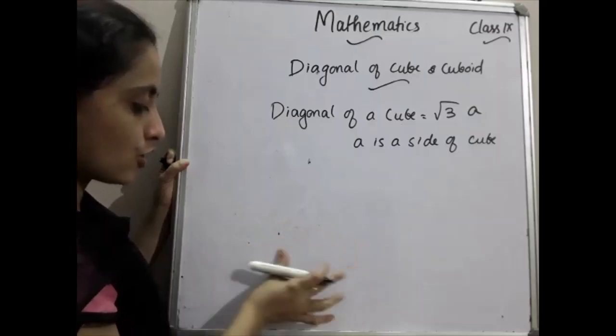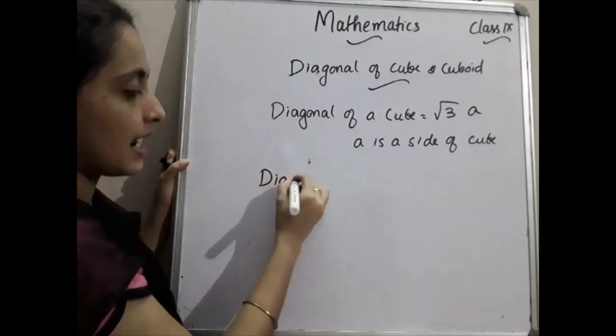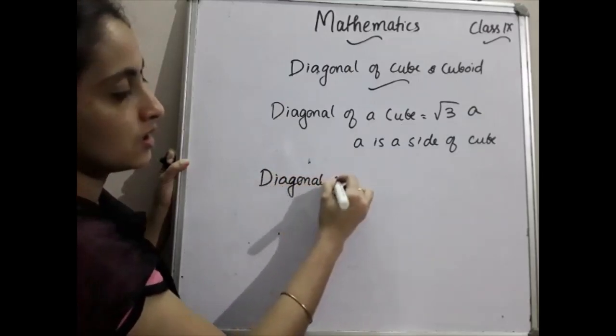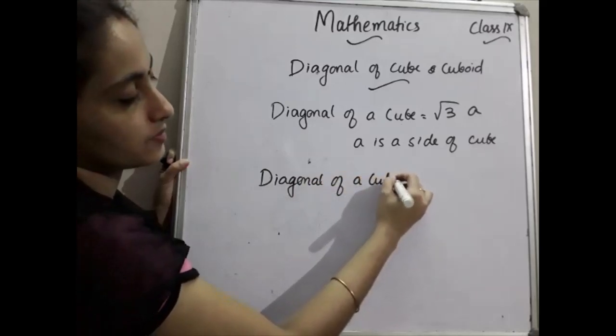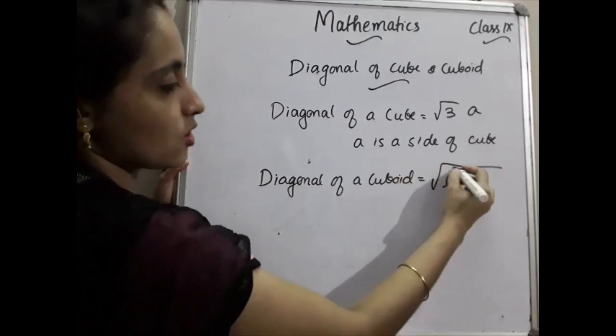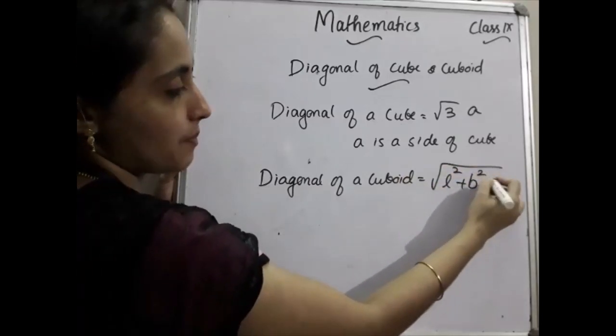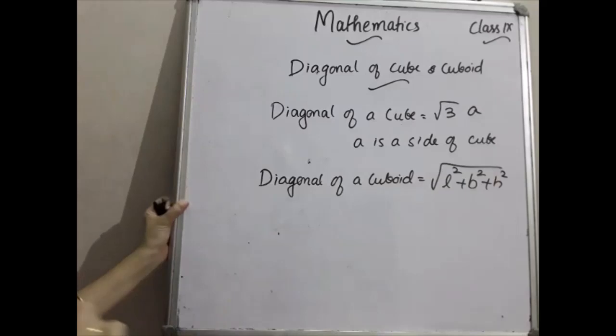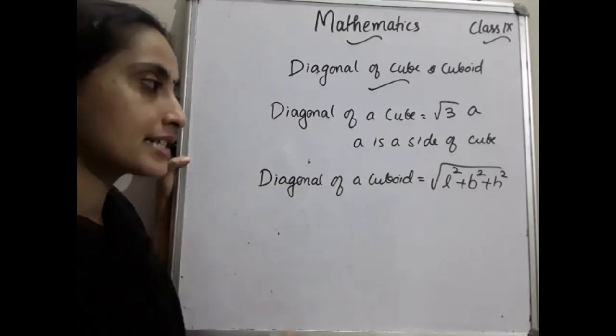Okay, then we have to move to the diagonal of a cuboid. The diagonal of a cuboid is simply the root of L square plus B square plus H square.